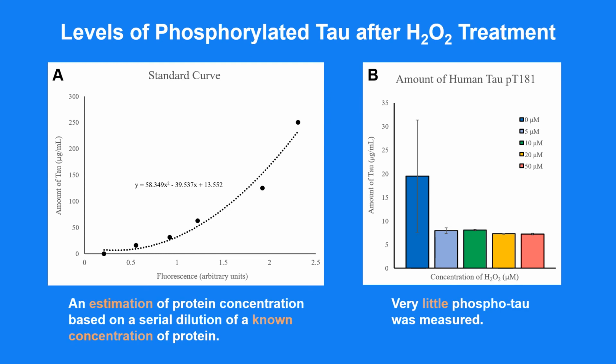After taking the confocal images, I performed a phospho-tau ELISA to measure levels of phosphorylated tau. The SHSY5Y cells had the exact same treatment as before, with the same concentrations of H2O2. Then I graphed a standard curve using the standards from the ELISA kit, which created figure A. The standard curve is an estimation of protein concentration based on a serial dilution of a known concentration of protein. By plugging the values from the ELISA into the standard curve equation, I was given an approximate amount of tau, as shown in figure B. Because of the abnormally low tau levels, repeated ELISAs need to be done.